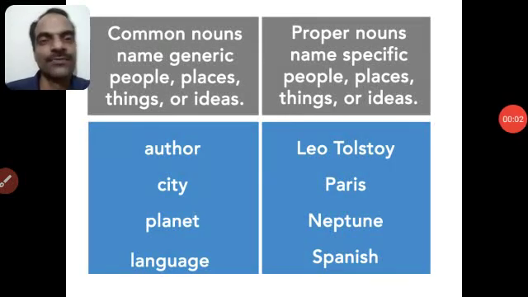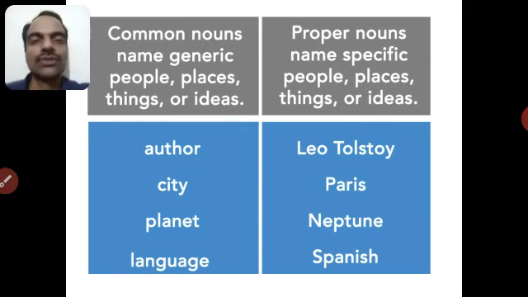Hello friends, in this session we will learn about countable and uncountable nouns, but before going to that we will learn what is common noun and what is proper noun. Common nouns name generic places, generic people, generic things and generic ideas, whereas proper nouns name specific people, specific places, specific things and specific ideas.